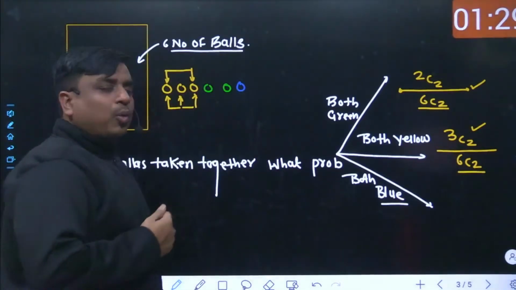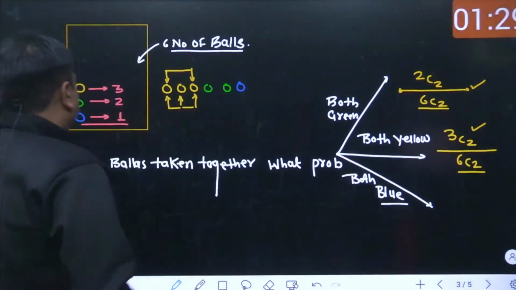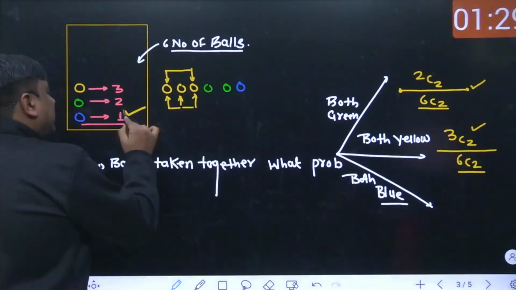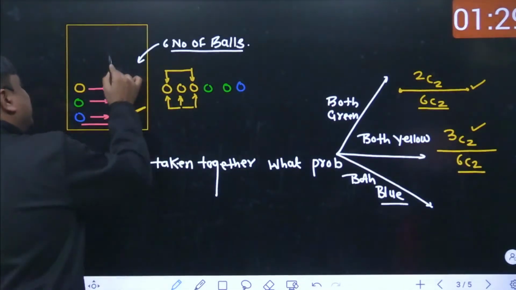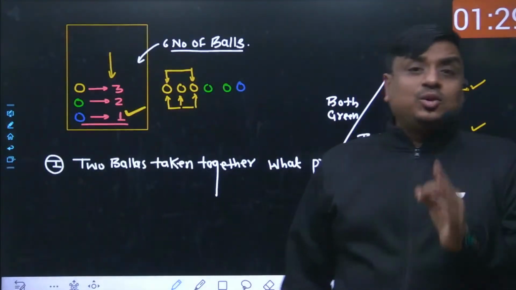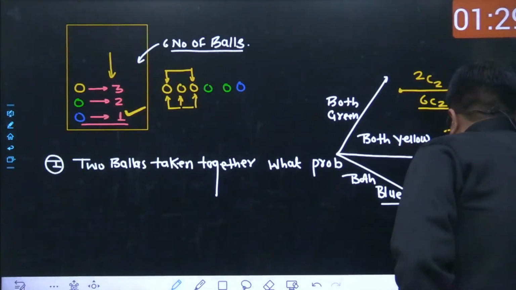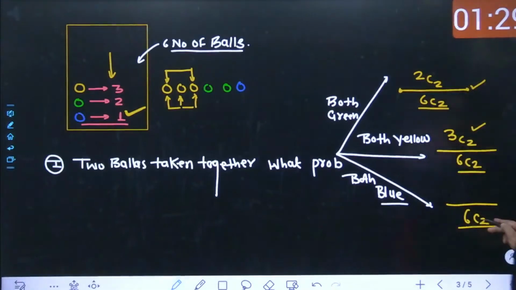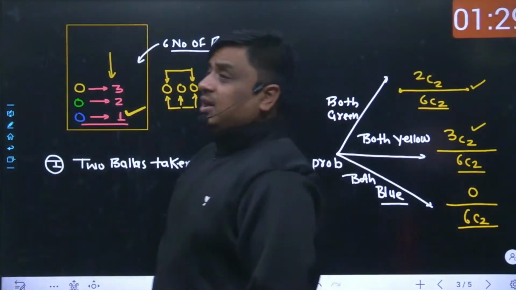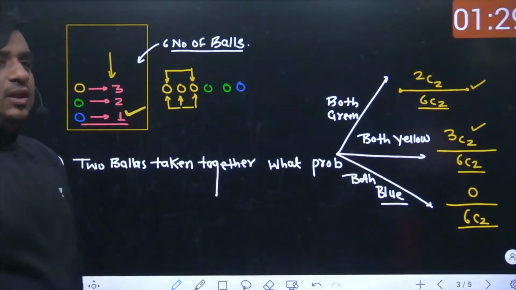Last, the 2 balls are to be selected together and both of the balls have to be blue in color. My dear friend, it is an impossible event. As you can see, the number of blue balls in this sample space is only 1. You can take any number of trials, but at most you can withdraw only 1 blue ball. The 2 balls could have been selected out of 6 items in 6C2 ways, but there is no possibility that both balls taken out are of the same color, specifically blue. So the value is simply going to be 0.